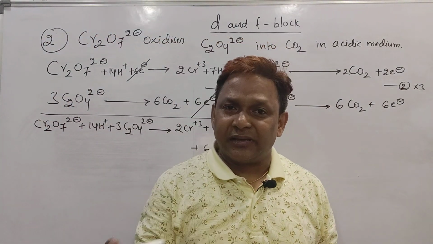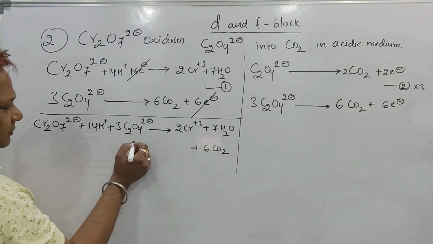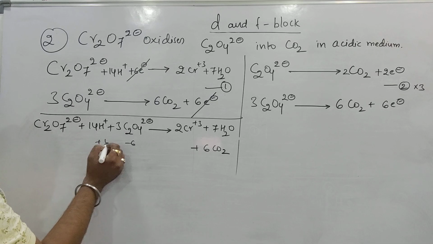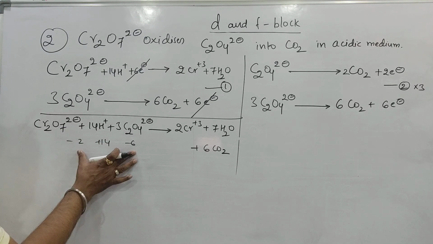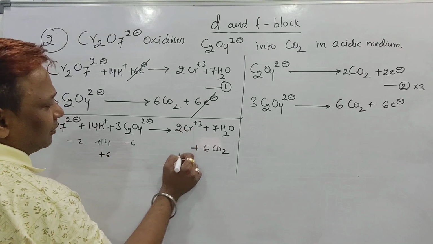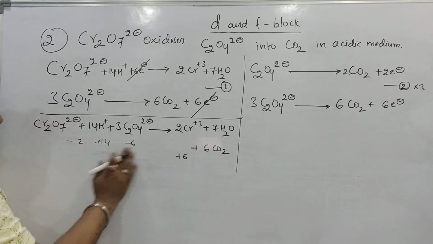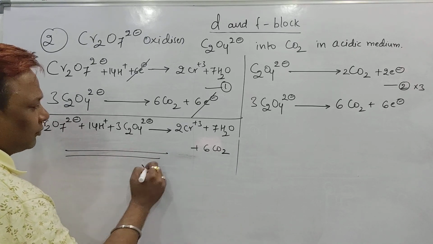See, the number of charges on either side should be equal. Here 3 2s are 6, minus 6, plus 14. Here minus 2 minus 6, minus 8 plus 14, plus 6, and here also we are having plus 6. So plus 6 and plus 6, on both sides we are having the same charges. That means our reaction was balanced.